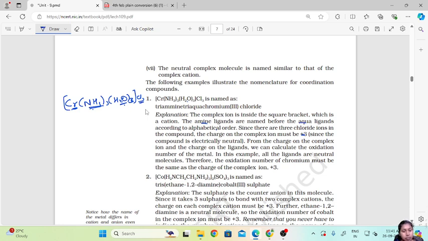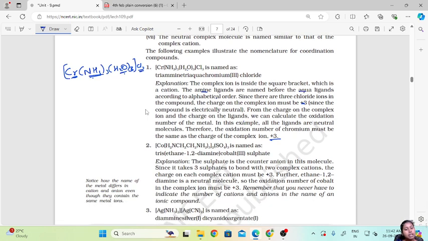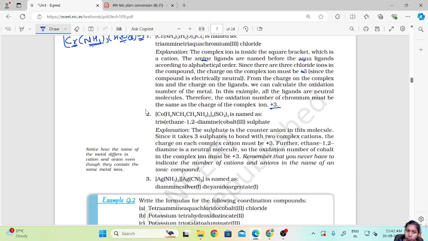Okay, since the compound is electrically neutral, from the charge on the complex ion and the charge on the ligands, we can calculate the oxidation number of the metal. In this example, all the ligands are neutral molecules. Therefore, the oxidation number of chromium must be the same as the charge of the complex ion, that is +3. So that's why the name is given like that.